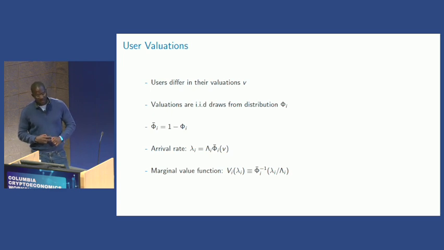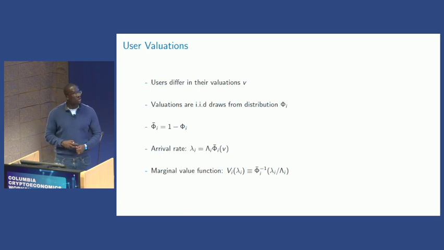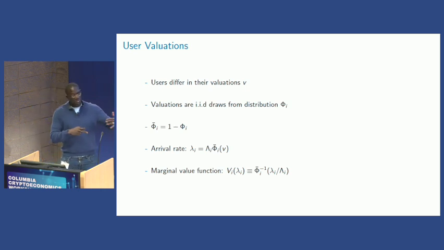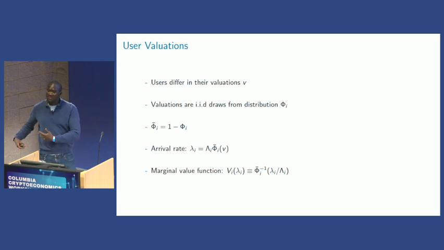So we're going to have valuations that are IID and drawn from different distributions. You can think of the valuations for these different queues as having different distributions. There might be some that are very valued, some less so, where people will be willing to pay more, others willing to pay less.